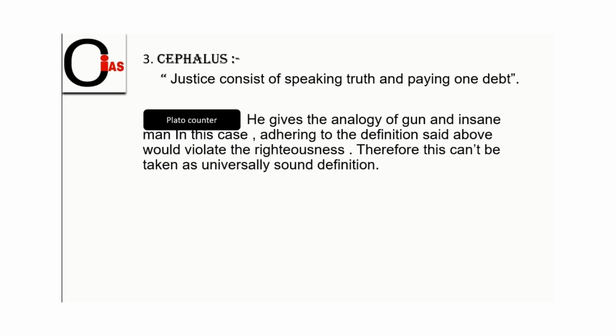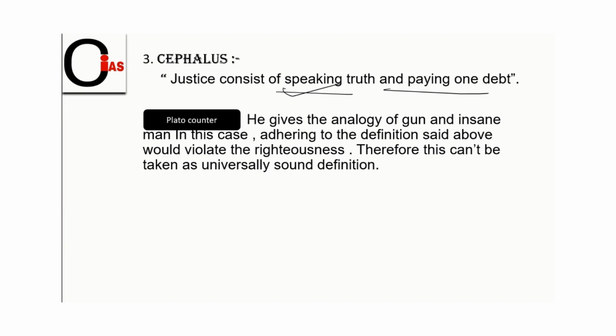And the third character is Cephalus. According to Cephalus, justice consists of speaking truth and paying one's debts. Speaking truth is good, yes, we do agree about this. But paying one's debts, let's understand this. Here, Plato gives the analogy of a gun and an insane man. In this case, adhering to the definition stated above could violate righteousness. Therefore, this can't be taken as a universally sound definition.